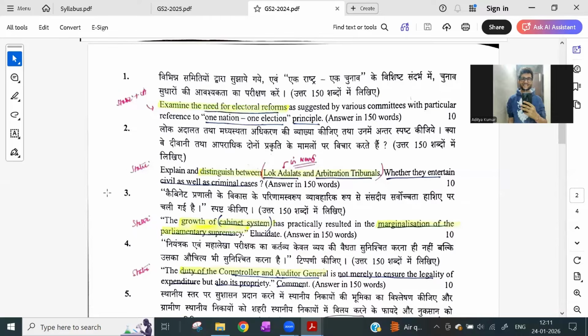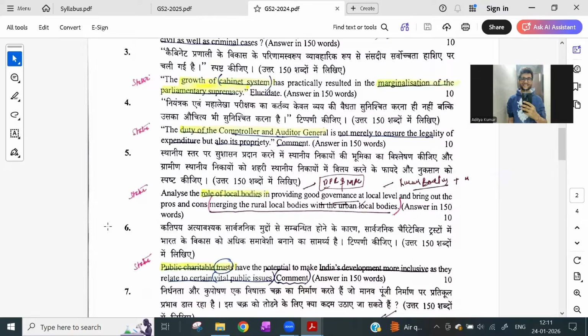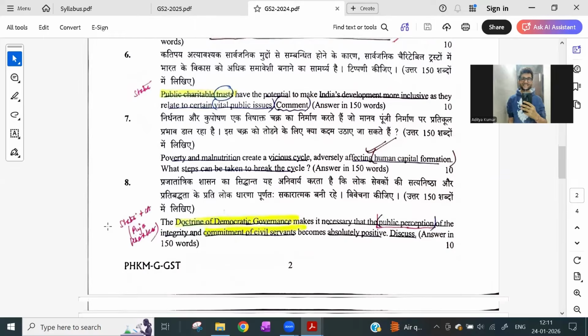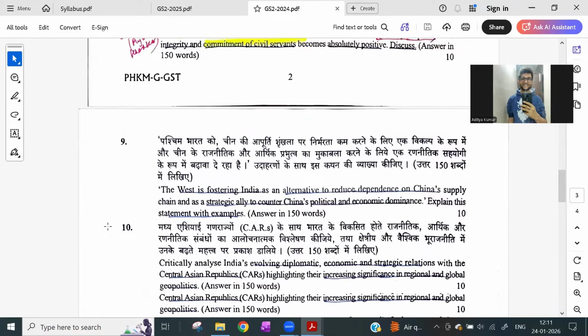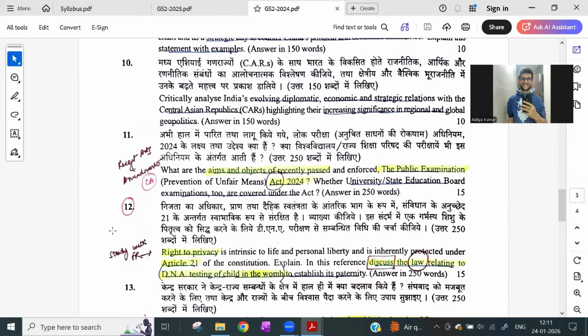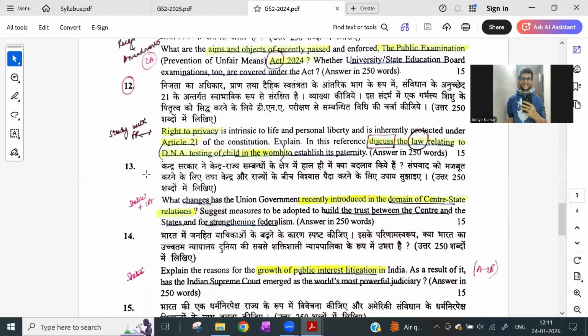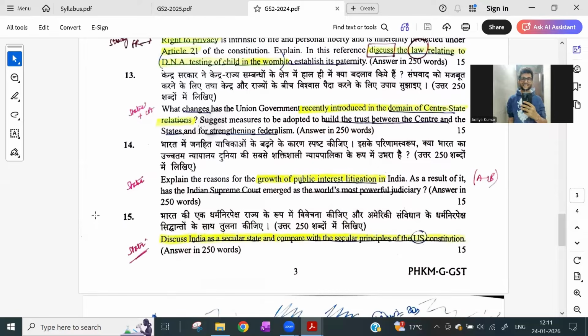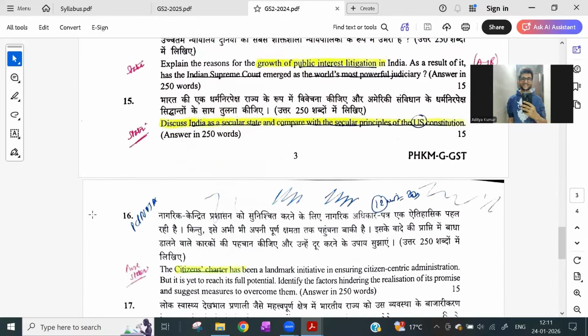Similarly, if we go and check the 2024 question paper, we see need for electoral reforms, Lok Adalats, cabinet system, CAG, role of local bodies, public charitable trusts. Mostly they ask the federalism question as a 15 marker only. Right to privacy. Okay, this is question number 13. What changes has the union government recently introduced in the domain of center-state relations? Suggest measures to be adopted to build trust between the center and the states for strengthening federalism.